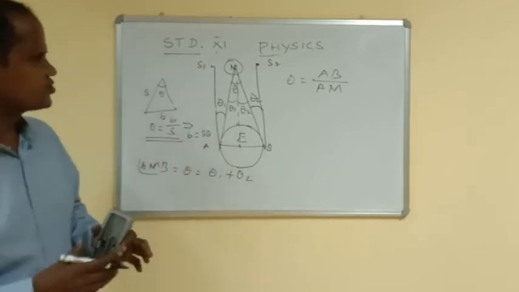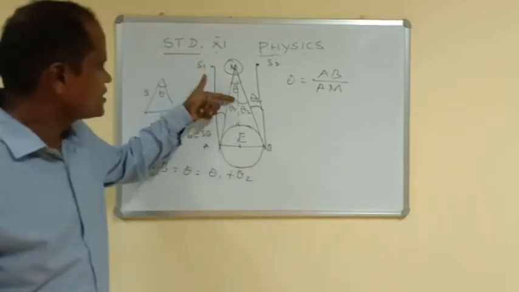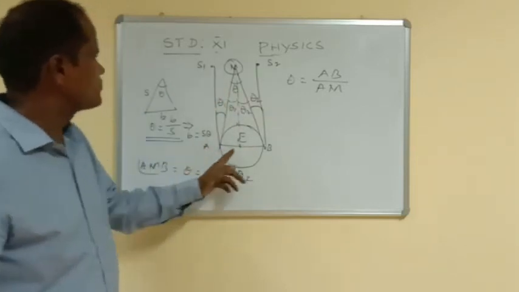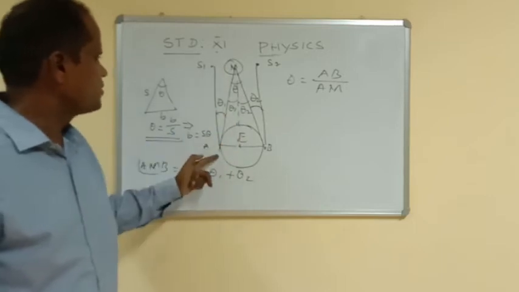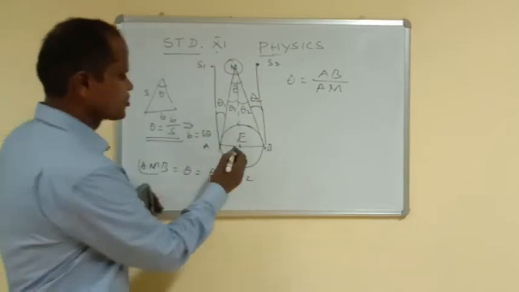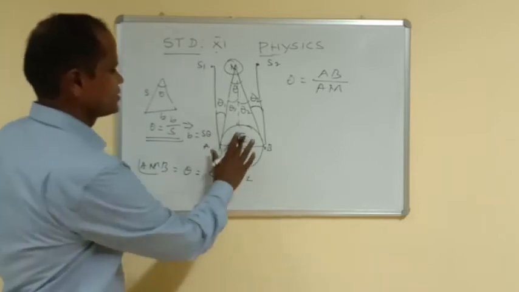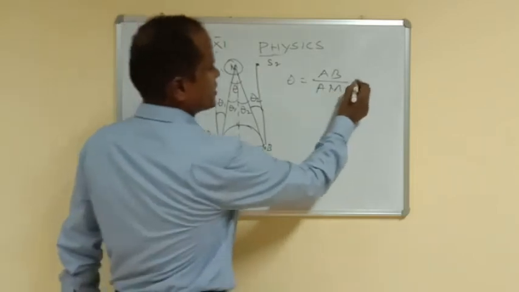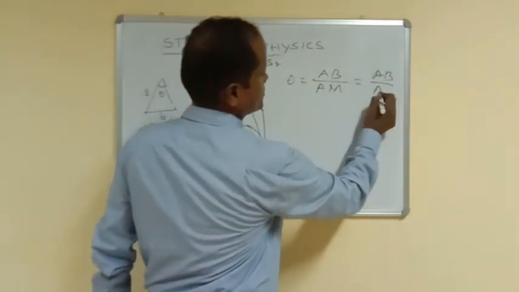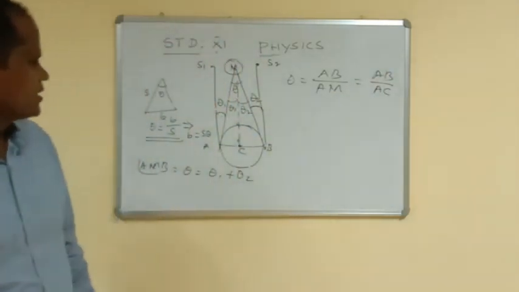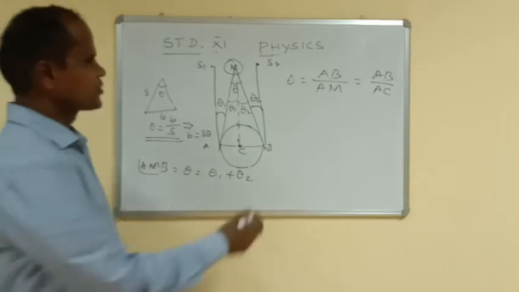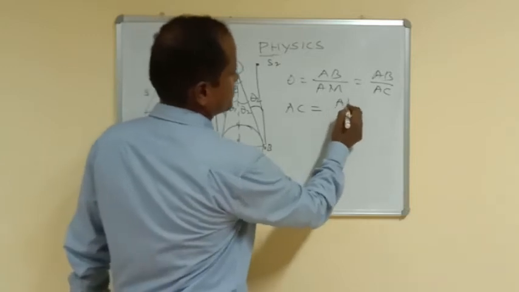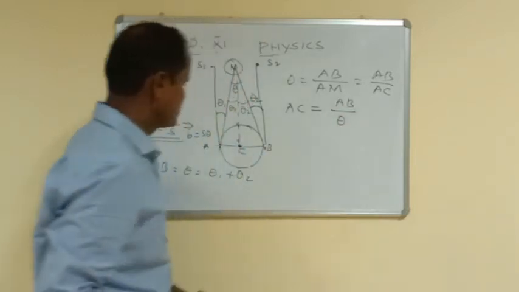So it is a simple formula. Similarly, capital theta is equal to AB by this distance, AM. This is almost equal to, suppose the distance of the earth is C, AB by AC. So from this we can say AC is equal to AB by theta.